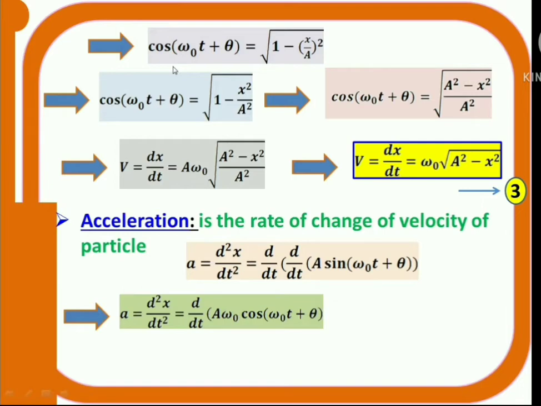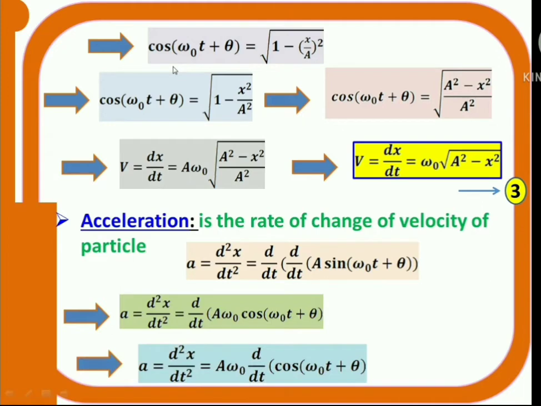Now let us differentiate once again. That means d/dt of aω₀ cos(ω₀t + θ). That implies a = d²x/dt². a and ω₀ are constants, put them outside, then aω₀ into d/dt of cos(ω₀t + θ).